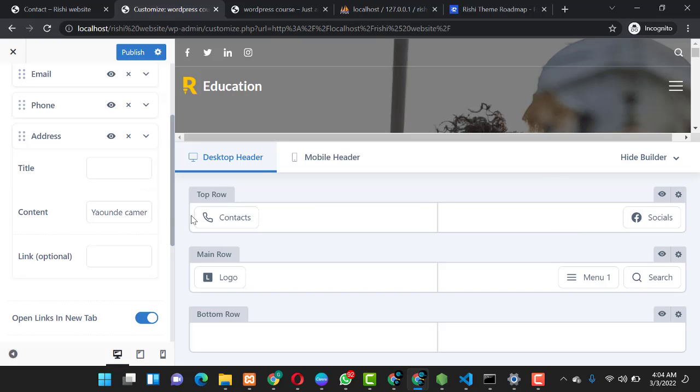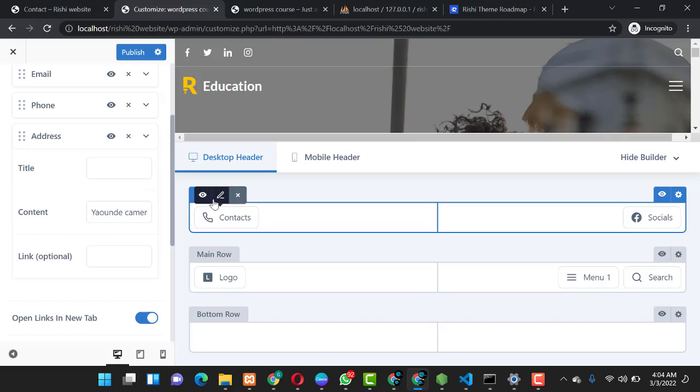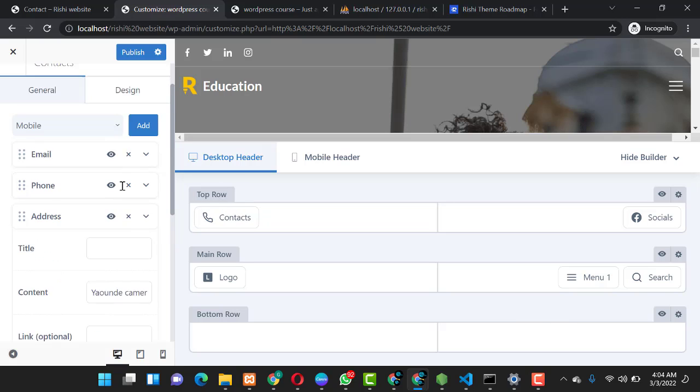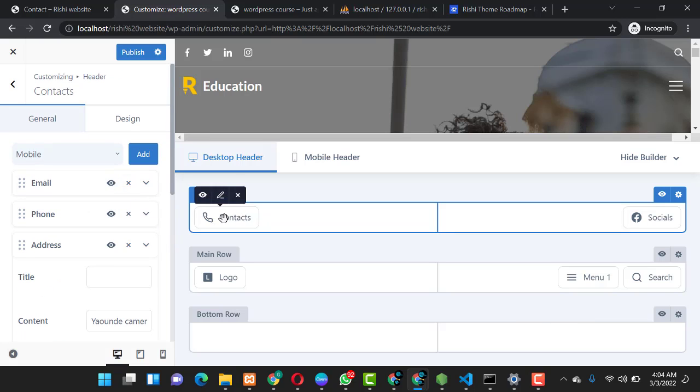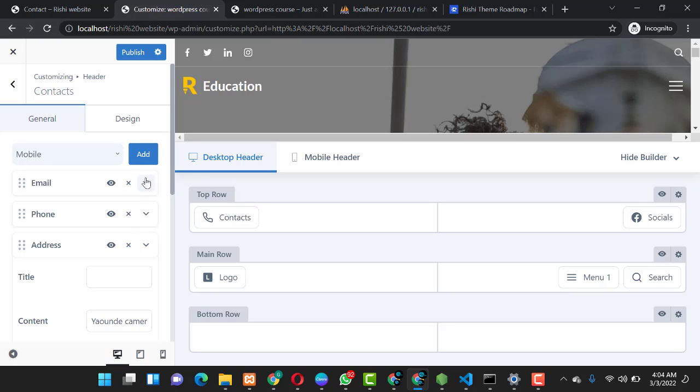So guys, I've shown you how you can customize this contact section by simply changing the default contact information that is here and fitting in your own contact information. And when you are done with each customization, you can just click publish to continue, or you can still continue setting up. When you think you are done, you can publish and continue.